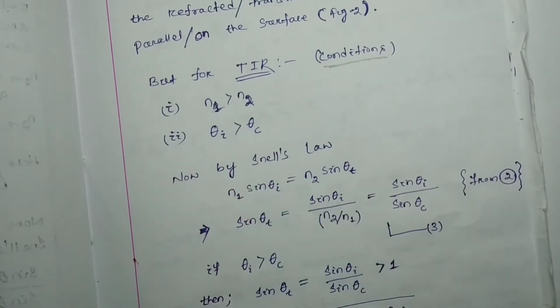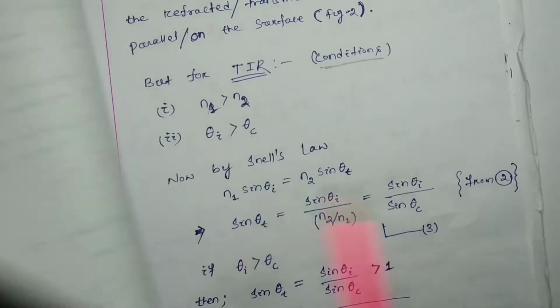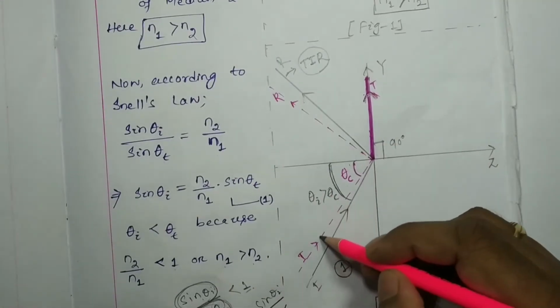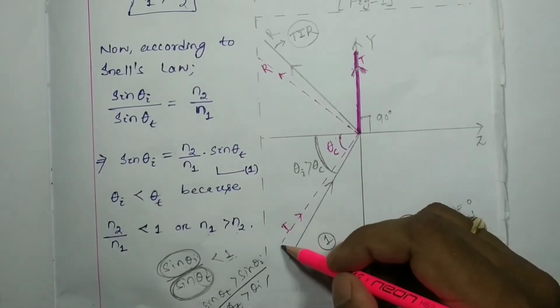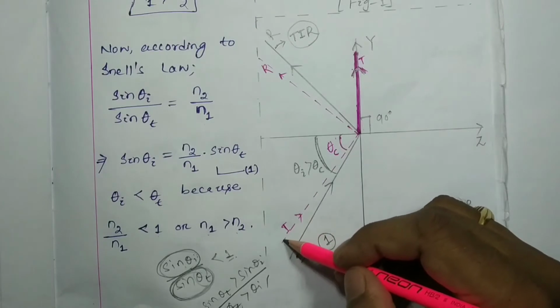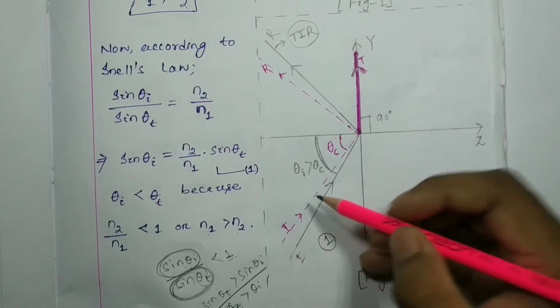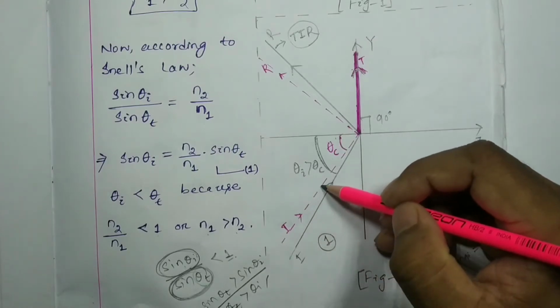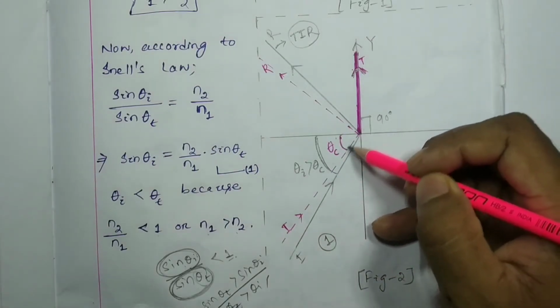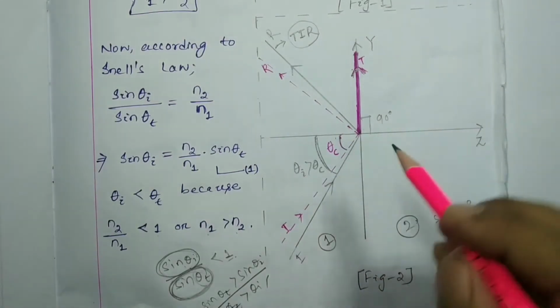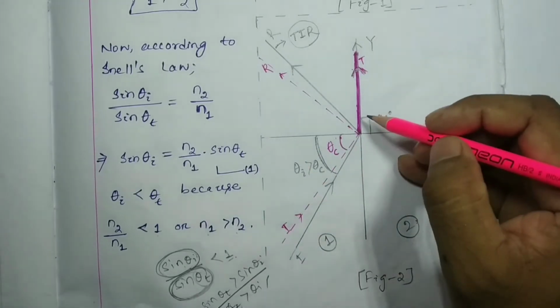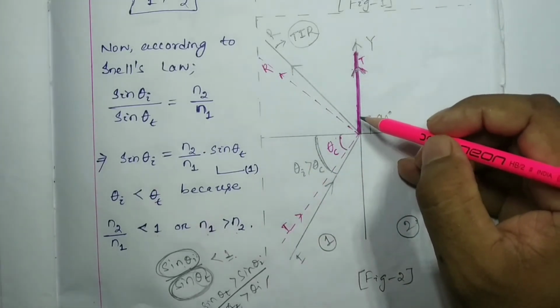If theta c is the angle of incidence, look at the red dotted line. If the incident wave makes an angle theta c with the normal, then the transmitted wave will be on the surface.